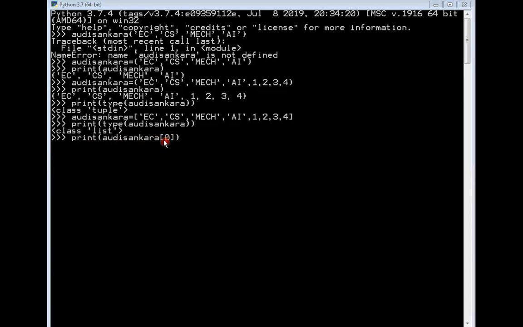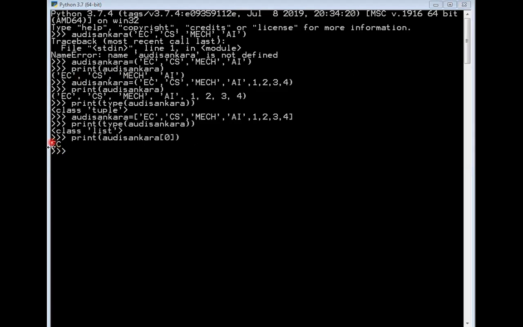I am specifying 0 because the EC branch is the first branch present in the tuple Adi Shankara. So print Adi Shankara with index number 0, and you can clearly notice the output: you get the EC branch itself.